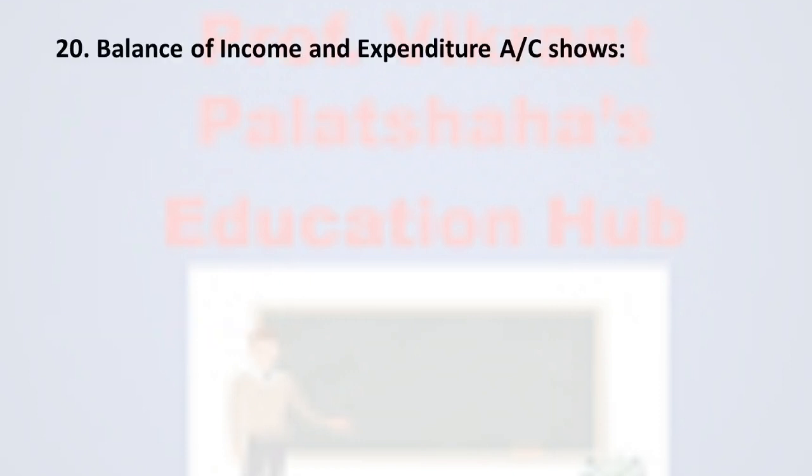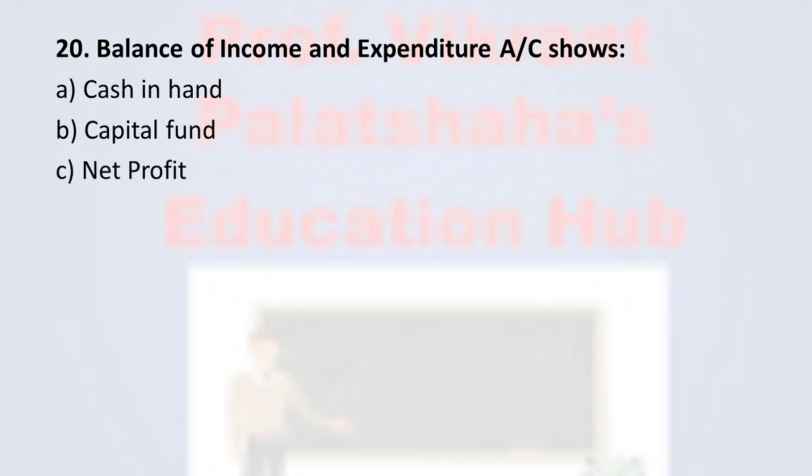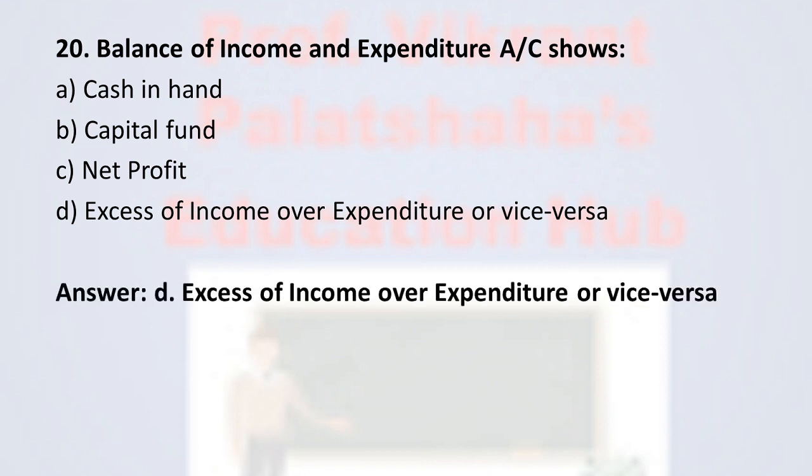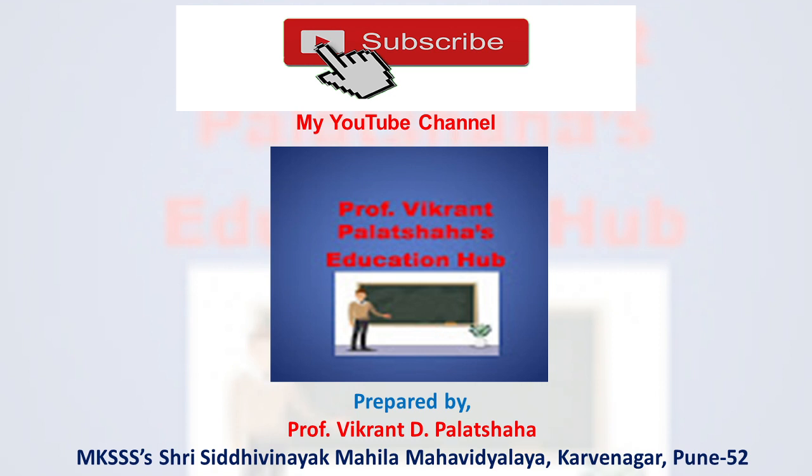And now the last question, number 20. Balance of income and expenditure account shows option A, cash in hand; option B, capital fund; option C, net profit; option D, excess of income or expenditure, or vice versa. And the correct option is option D, excess of income or expenditure, or vice versa. So in this way, in this video, we have studied the multiple choice questions on unit number 2.